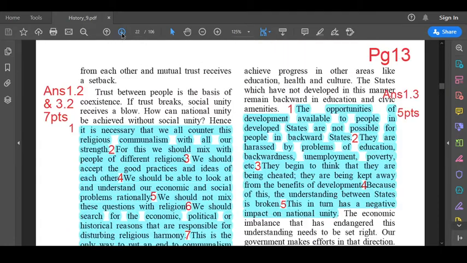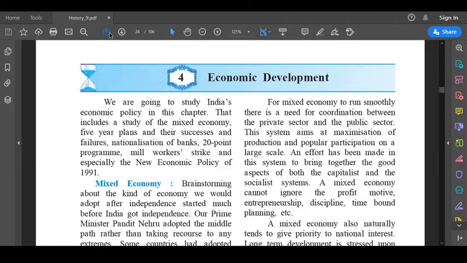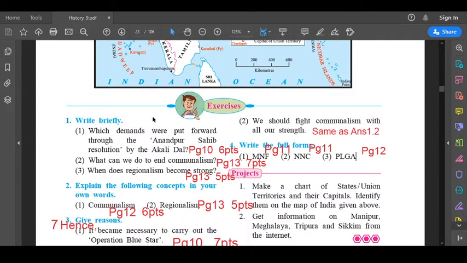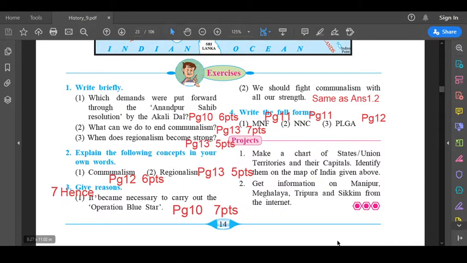PLGA. So children, I have given you all the markings of all the textual question answers of lesson number 3. I want you all to write down these answers in your history notebook.